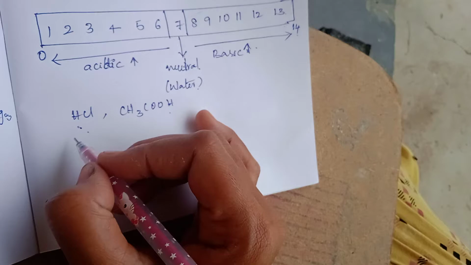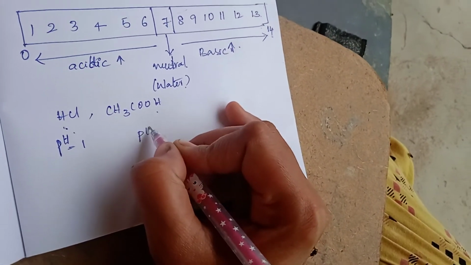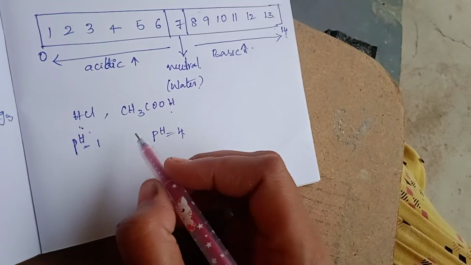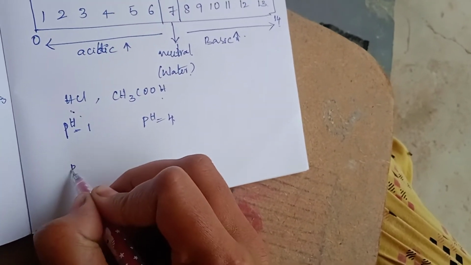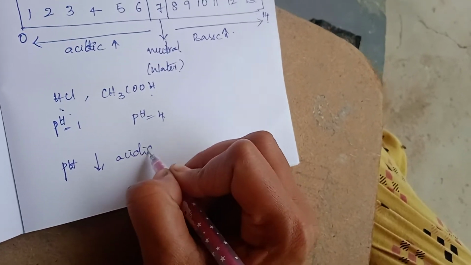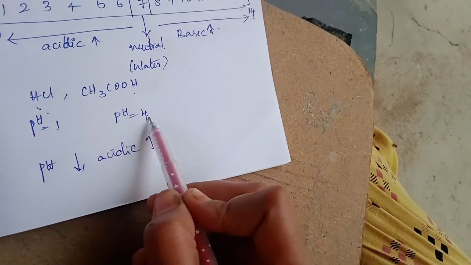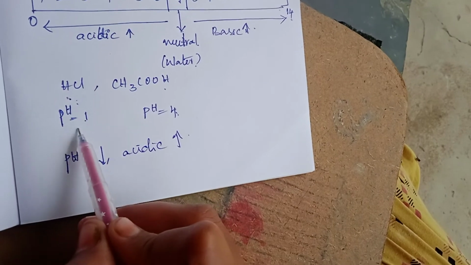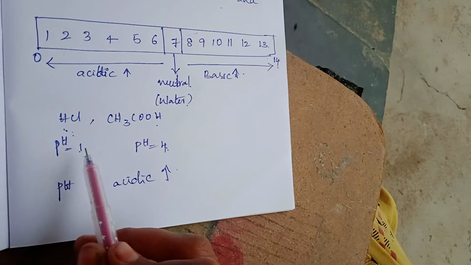If the pH of HCl is 1 and the pH of acetic acid is 4, which will be strong? As I said, if the pH value is decreasing, acidic nature will be increasing. So pH value is 1 and pH value is 4, then which will be more acidic? HCl, which has the lower pH value. Those compounds are called strong acids.